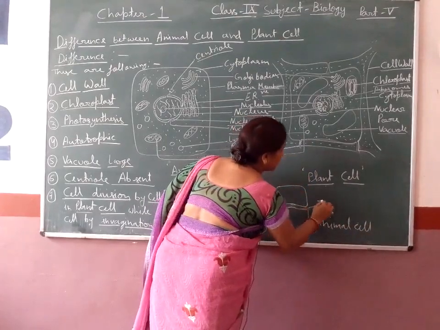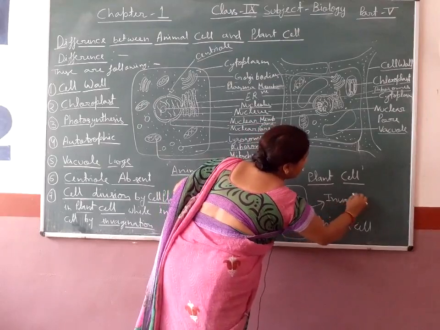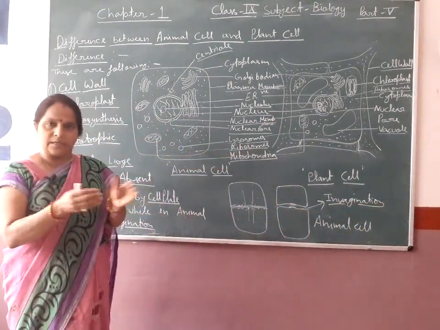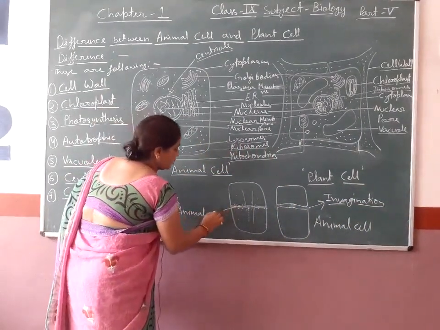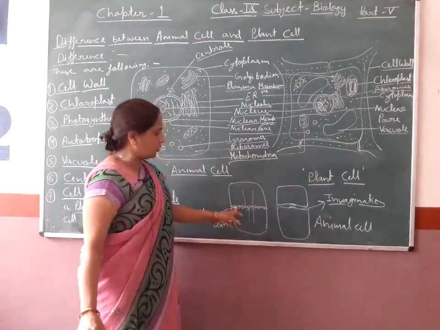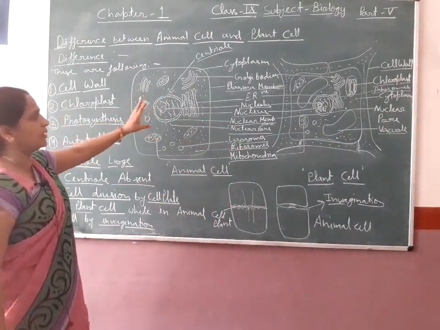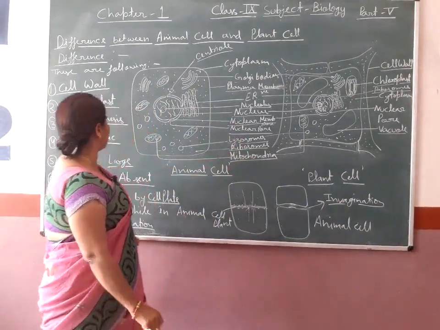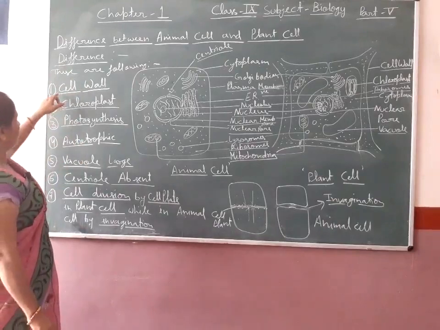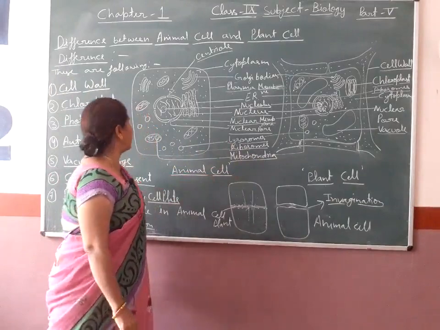There is division by constriction, or it is called invagination. In Hindi, invagination means अंदर की तरफ गहरा बन जाना, and it is the cell plate in case of plant. So here it is clear what the difference is between plant and animal cell. These are very important characters which differentiate the animal cell from the plant cell.